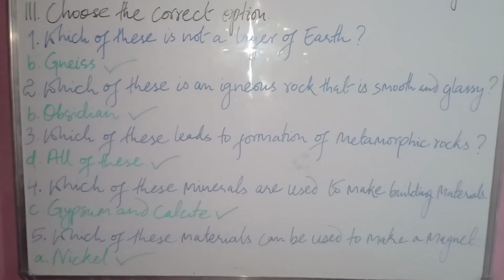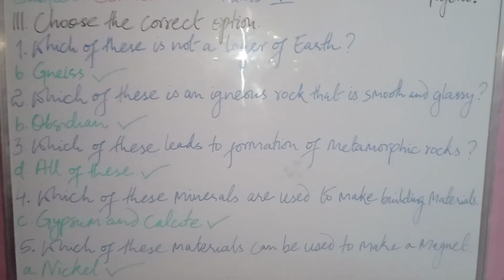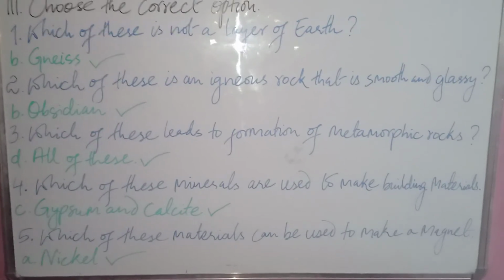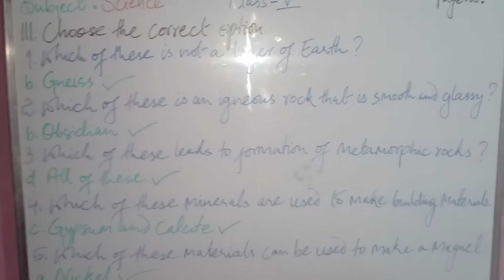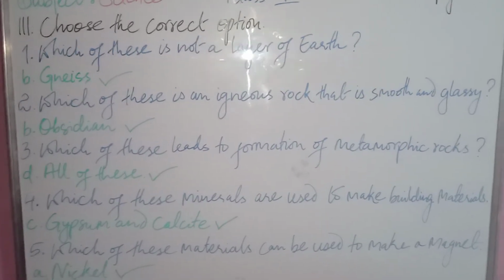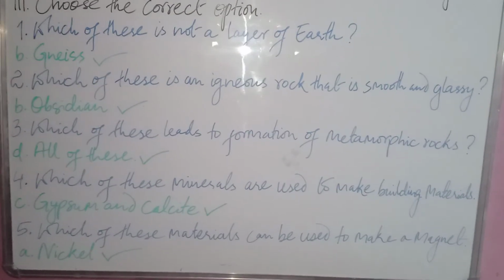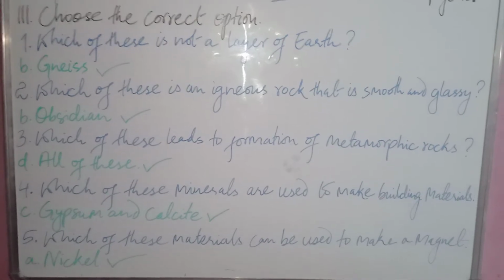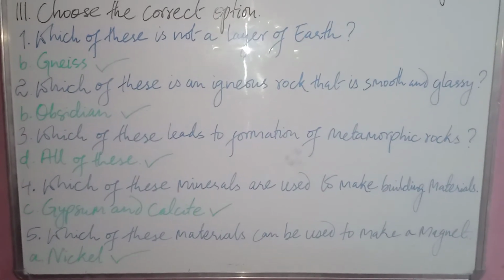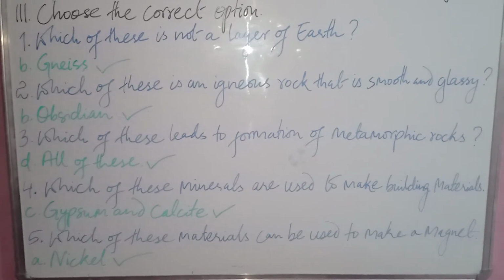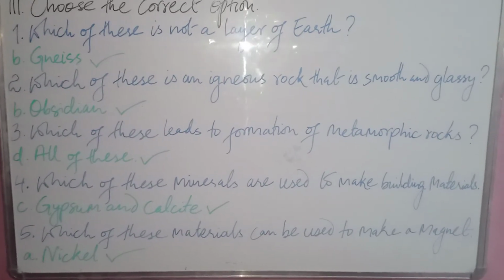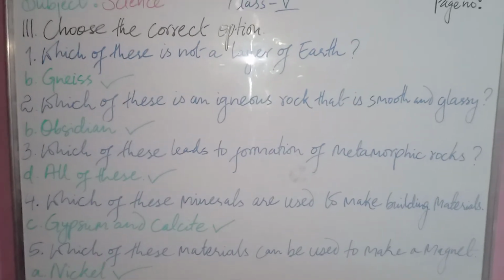Then we have which of these minerals are used to make building materials? Okay, magnetite and bauxite, limestone and quartzite, gypsum and calcite, and marble and shale. So option C, gypsum and calcite, is the correct option. Then we have question 5, which of these materials can be used to make magnet? So option A, nickel, is the correct option.